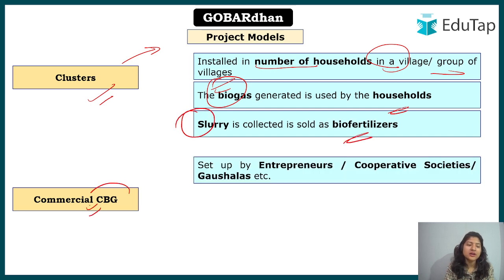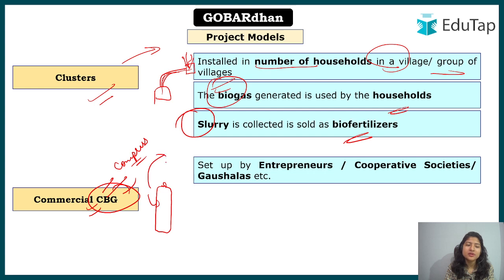Commercial, now we are talking about commercial. CBG is your compressed biogas. Compressed biogas, what does it mean? Currently, whatever gas was generated from the chamber, we were directly utilizing that gas through the pipelines for our cooking purpose. Okay, but now in compressed, what will be done? The gas that will be generated, biogas, will be compressed and then kept in a cylinder. Now this cylinder can be further distributed to industries or some other areas and can be utilized later on.